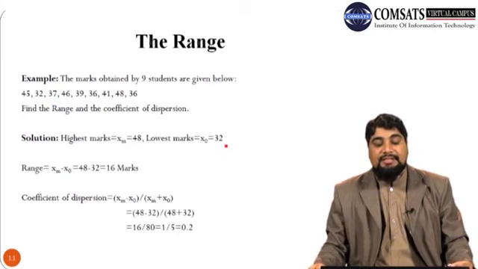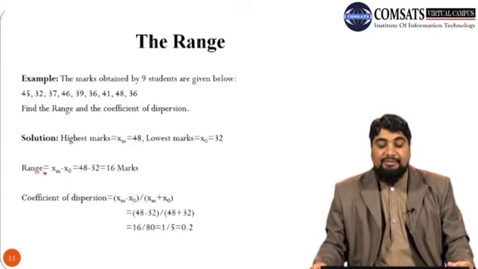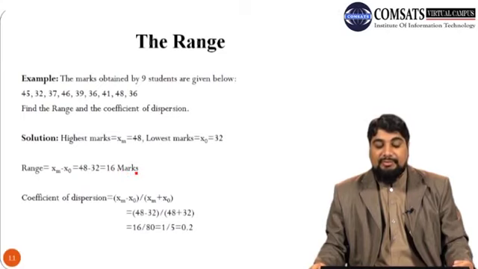So X naught is 32. In order to calculate range, just take the difference of highest number and the lowest number. So XM minus X naught, 48 minus 32. So you will get 16 marks. So range is 16 marks.